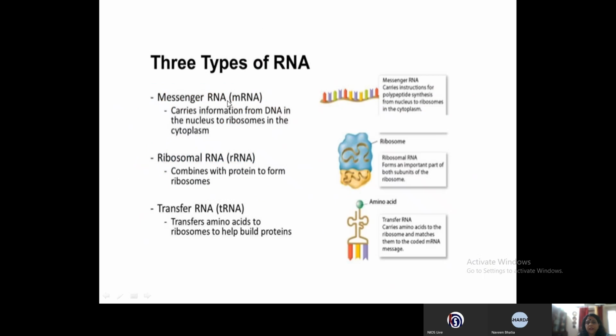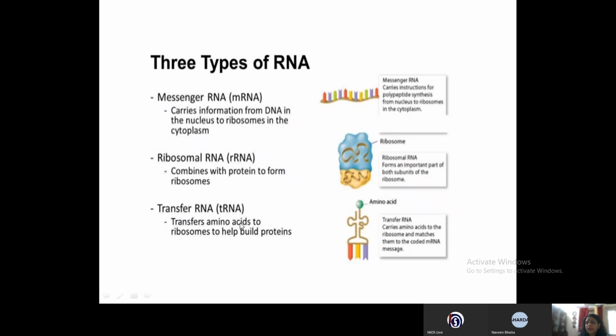Now, if you see the messenger RNA, you see how it is single stranded, with nitrogenous bases which are not paired. And then you see the ribosomal RNA, which is a constituent of the ribosome. With some proteins they form the ribosome, and the ribosomal RNA also behaves as an enzyme, the peptidyl transferase.